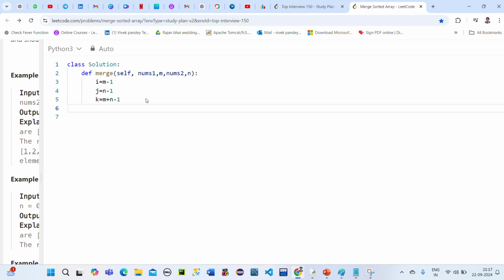Now I need to traverse, right? So I need to give a while loop, and I need to give some conditions in the while. What can be the condition I can give? If both i and j are greater than or equal to 0, then we can go into the loop. So I take i greater than or equal to 0 and j greater than or equal to 0. Fine. Now the condition inside is very simple.